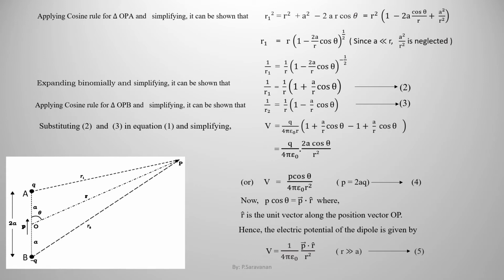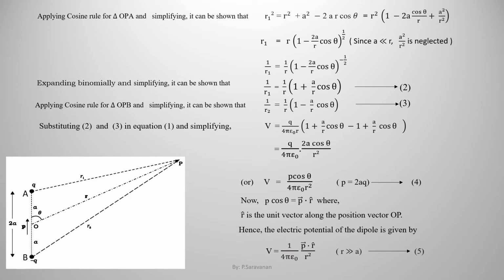Now again look at the picture. The two charges plus Q and minus Q are shown along the vertical direction, and the point P is on the right hand side of the midpoint O of the dipole. You notice that there are two triangles formed, one above OP, that is OPA, and another triangle found below OP, that is triangle OPB. In these two triangles we are applying the cosine rule, and we get the expressions for r1 in terms of r and r2 in terms of r. Okay, now look at the derivation.